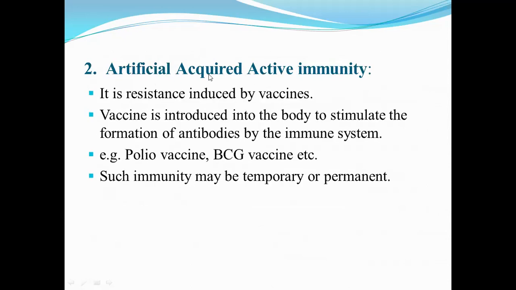Second is artificial acquired active immunity. So it is a resistance induced by vaccines. A vaccine is introduced into the body to stimulate the formation of antibodies by the immune system. For example, polio vaccine, BCG vaccine, etc. Such immunity may be temporary or permanent.